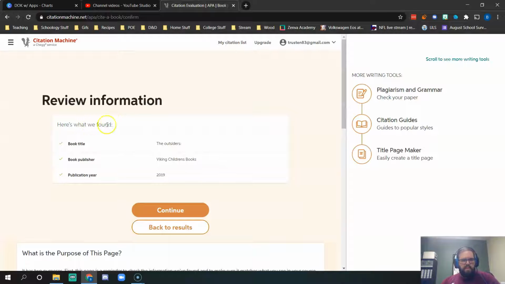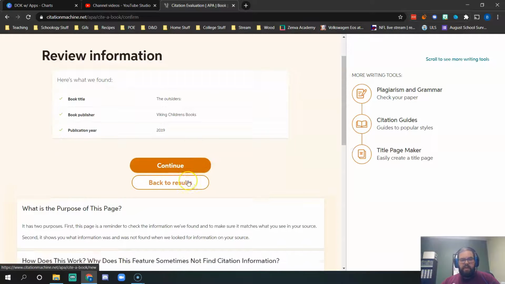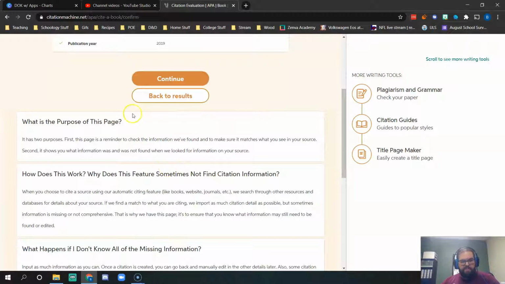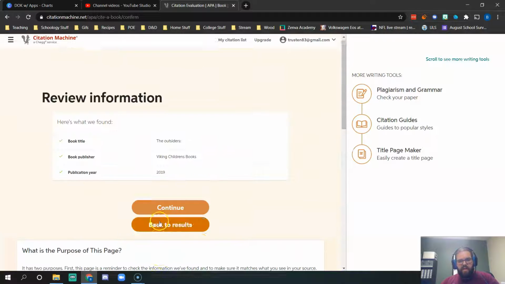So what it does is it says, hey, this is the info that we found. The book title is called The Outsiders. The publisher is Viking, and the publication year is 2019. Does that seem accurate to you? And it actually tells you why they have you double check it, because you are making a citation, so all your information needs to be accurate.